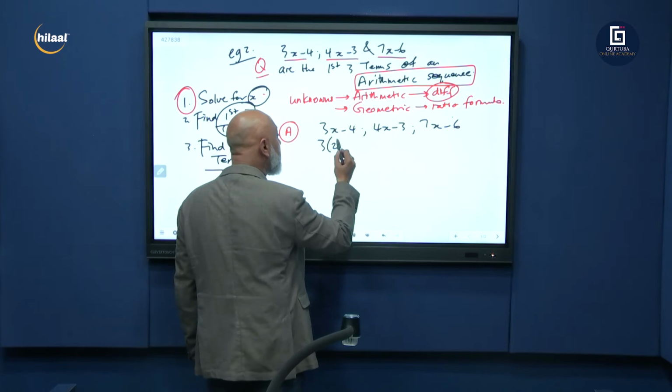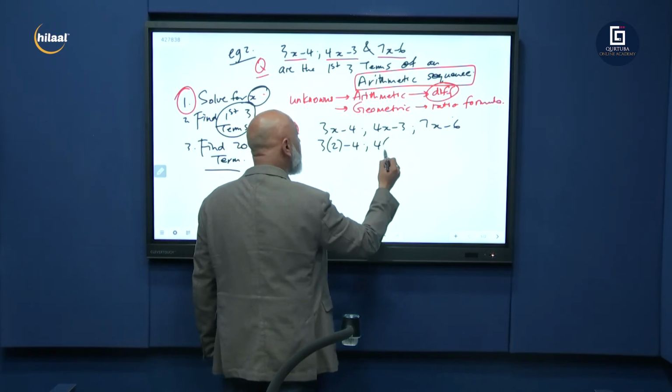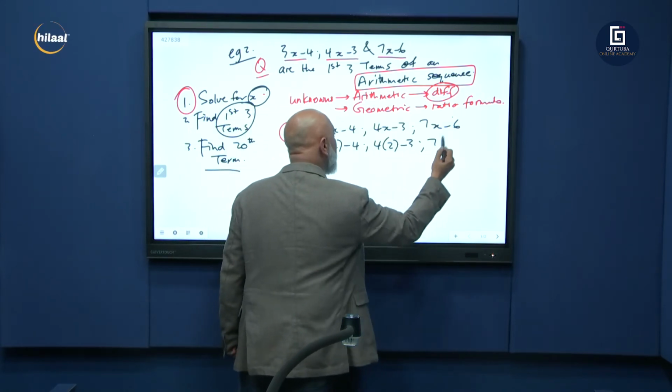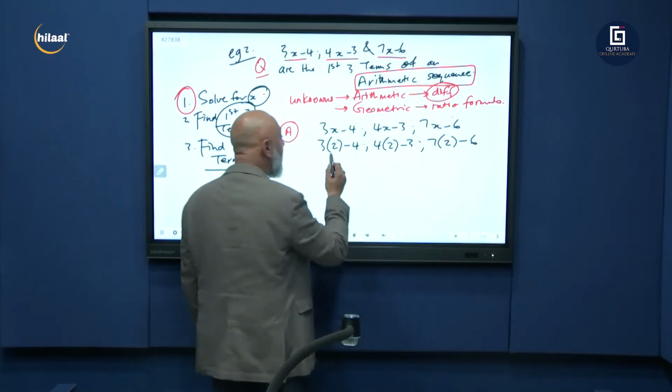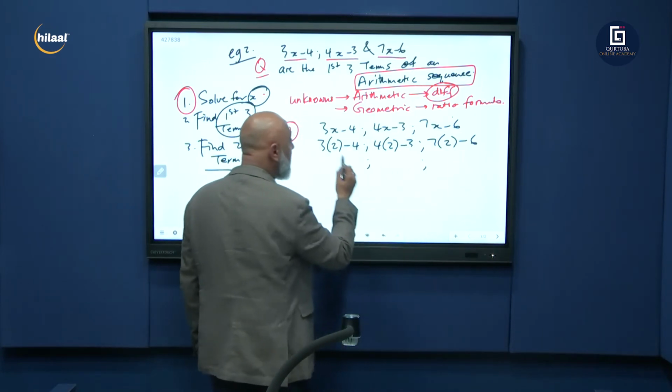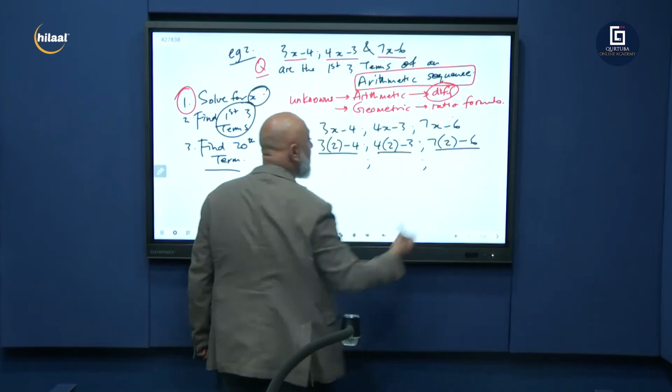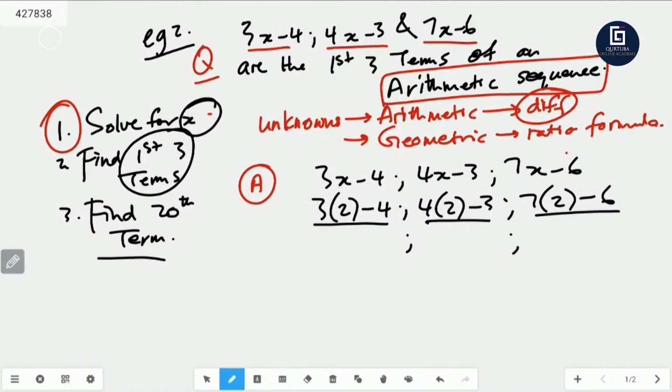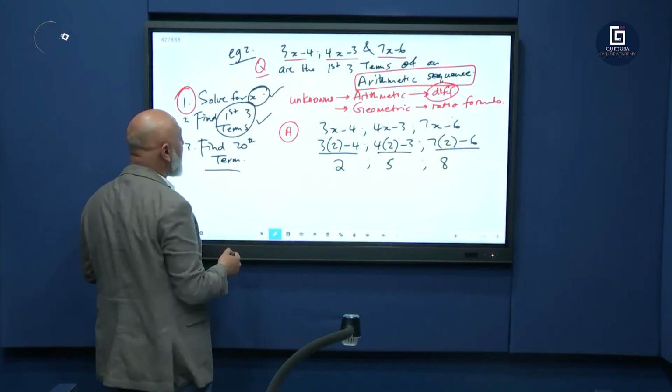So 3 into 2 minus 4, 4 into 2 minus 3, 7 into 2 minus 6. 3 times 2, there's your semicolon. That's your first term, second term, third term. 3 times 2, 6 minus 4 is 2. 4 times 2 is 8 minus 3 is 5. 7 times 2 is 14 minus 6 is 8. So we got 2, 5, 8. And that's your answer. You found the first 3 terms.